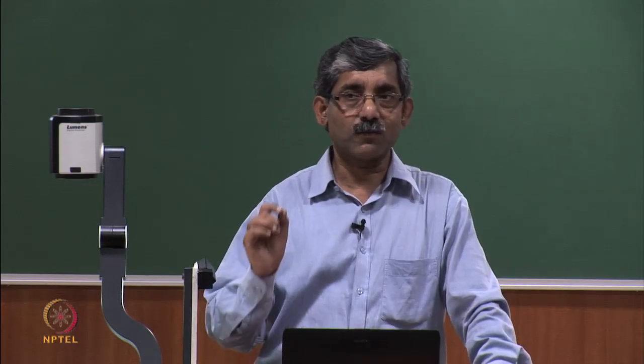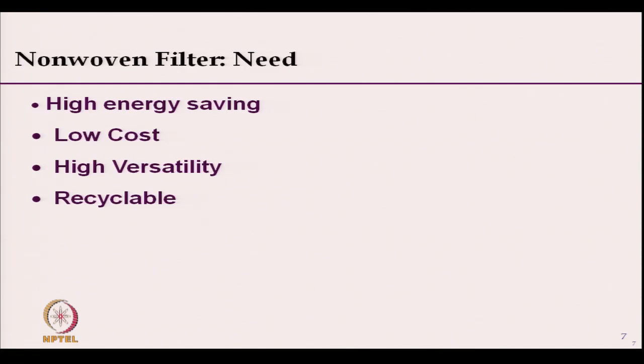As far as cost of production is concerned, non-woven fabrics are cheaper than woven structures, and they have high versatility. We can have different types of non-woven structures, even combinations of non-woven structures as I have just mentioned.